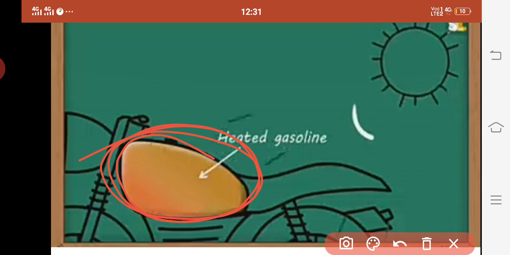So when filling gasoline in the tank, we are supposed to leave some space, so that when it gets heated and its molecules gain heat energy, they have enough space to move here and there and will not leak out. If not, obviously it will spill out from the tank.